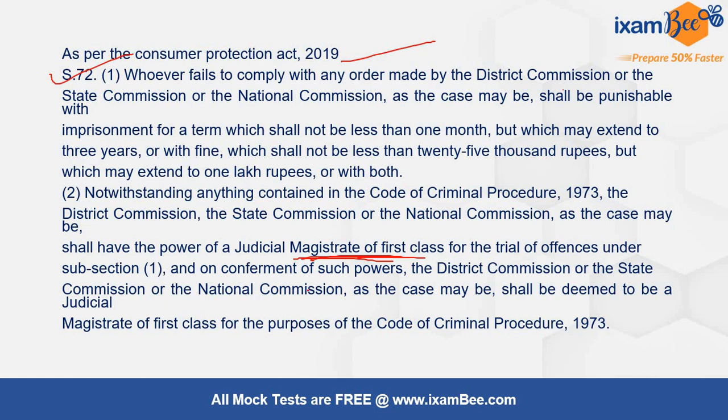And they will be all of them, not only state commission, even district commission. हम सोच सकते हैं कि district can be JMFC, state can be high court. ऐसा नहीं है. District, state or national कोई भी हो, they shall be deemed to be a judicial magistrate first class for the purpose of code of criminal procedure. They will be having powers alike, all three of them. JMFC के तरह के powers होंगे उनके पास.